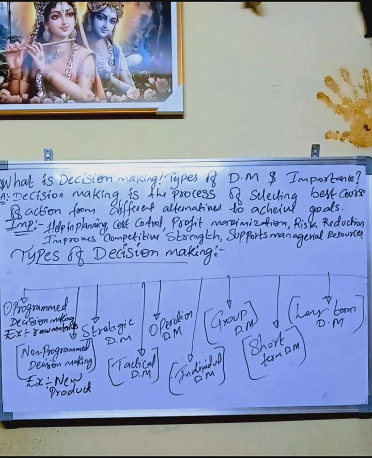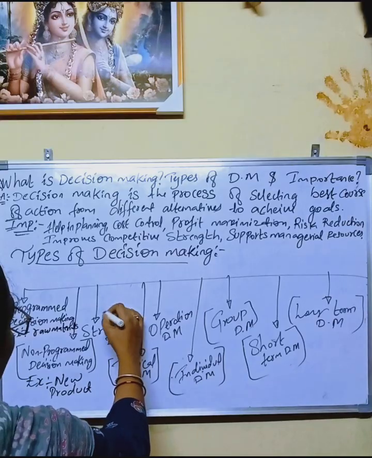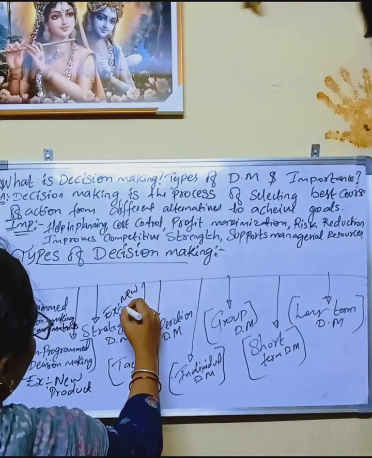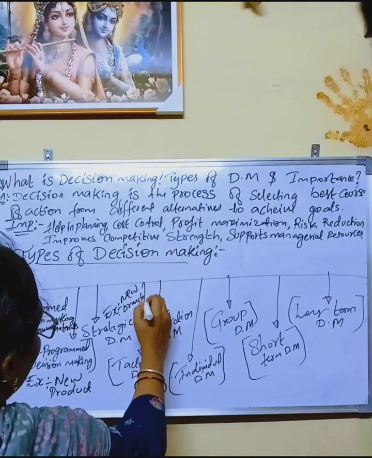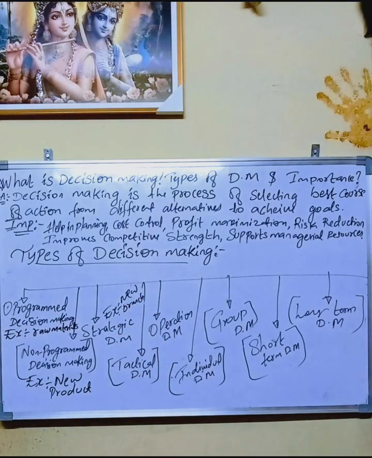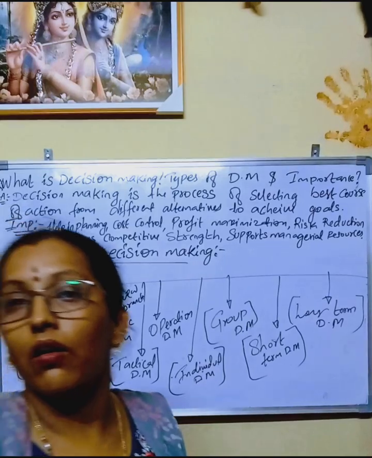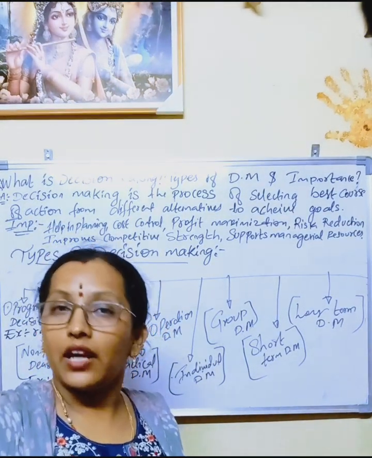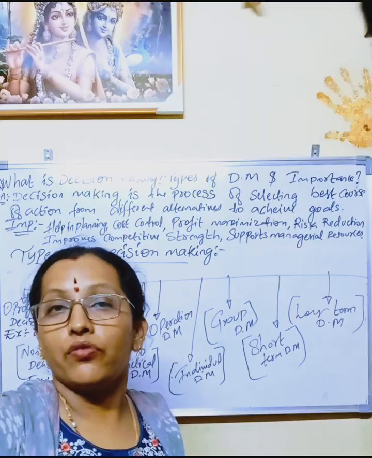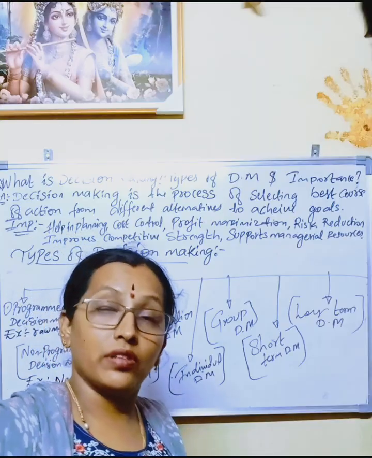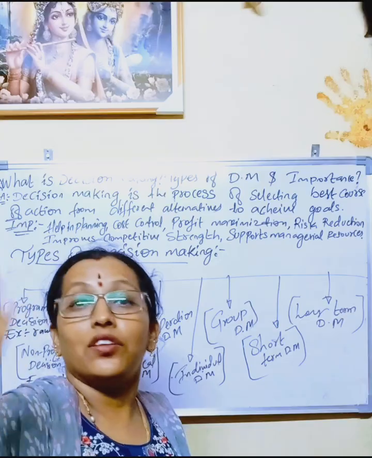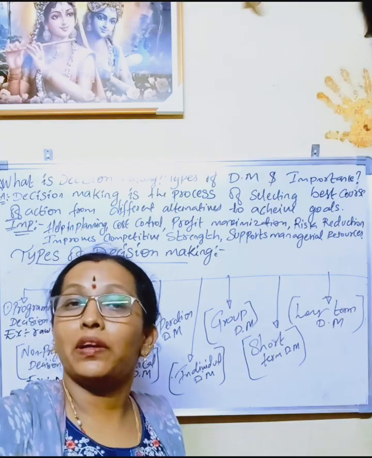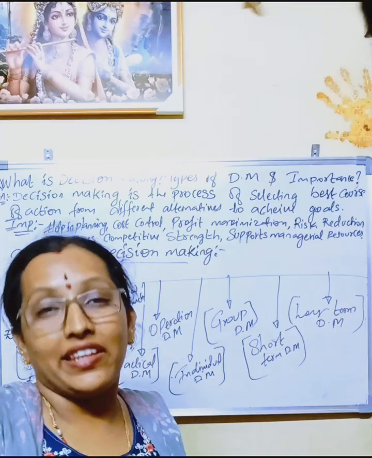And strategic decision making: here strategic decision making is new branches, expansion of a business. Expansion of business means, as we discussed in our previous class, that if we get good profit maximization, obviously the board of directors and the managers will plan for other sources where we can get more money. That is nothing but expansion of business in various areas.